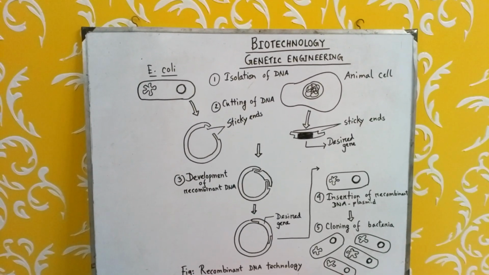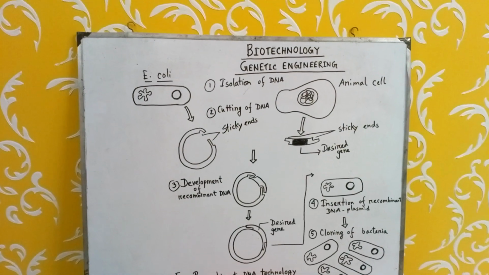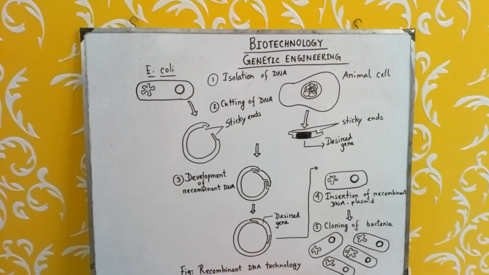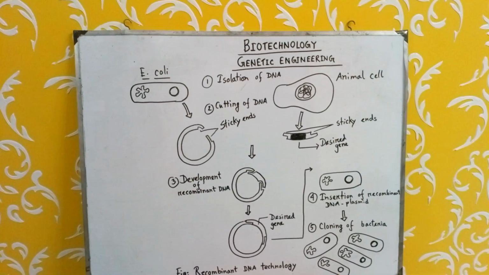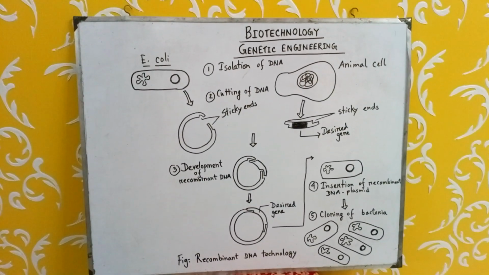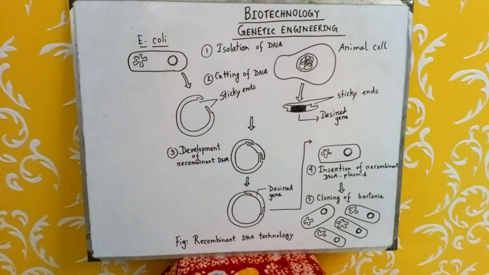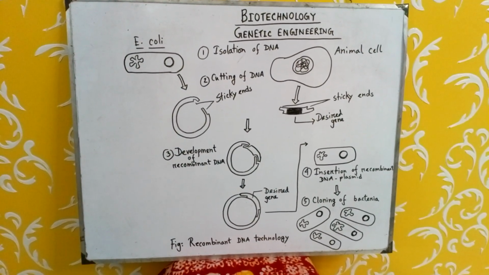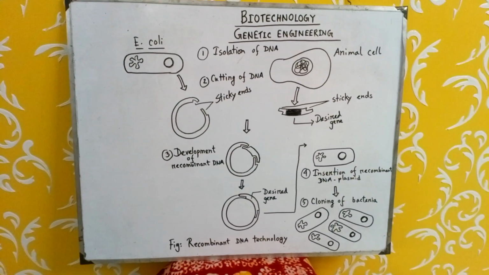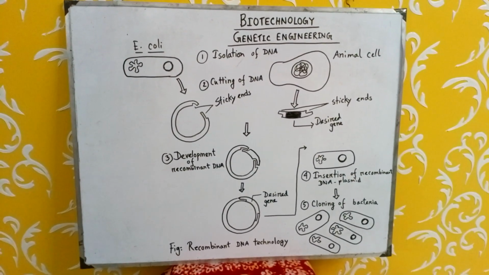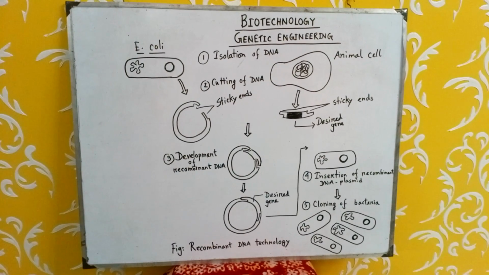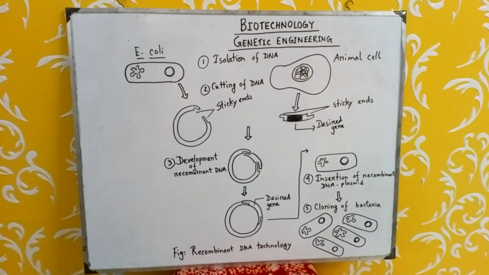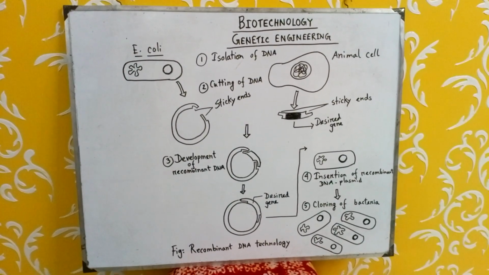Thirdly, through traditional ways, along with the desired gene, unexpected genes can also be transferred, and the transfer of the desired gene is not always accurate. But in genetic engineering or recombinant DNA technology, no unexpected genes are transferred, and the transfer of the desired gene is ensured.